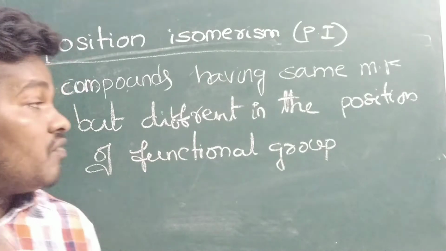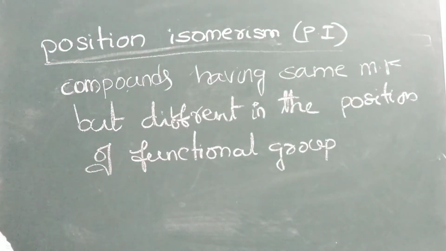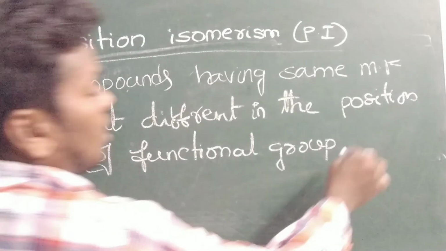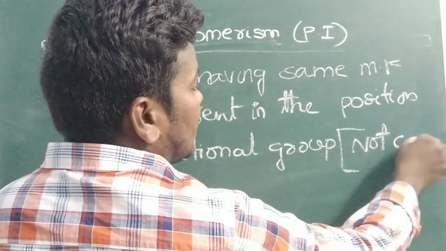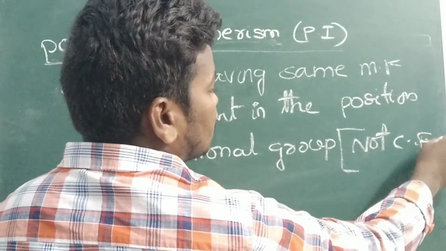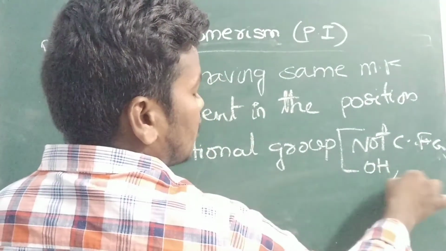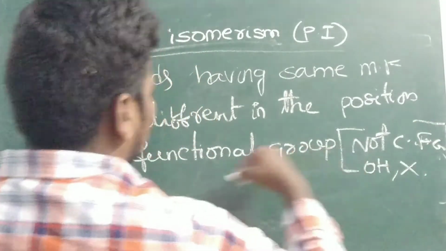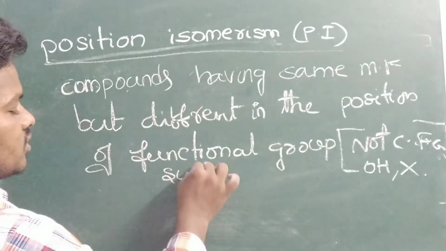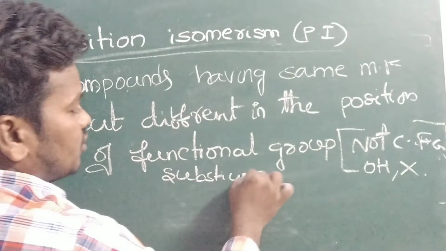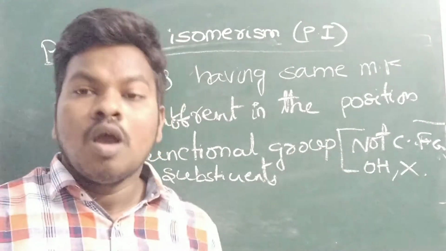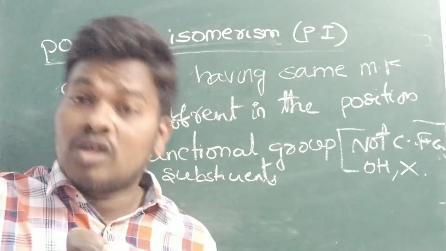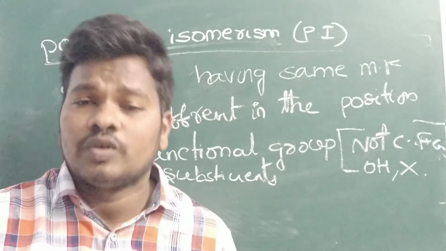Same molecular formula, but different in the position of the functional group. Here you should not include the carbon containing the functional group. Functional groups like OH, or you can take a halogen. So the position of the functional group or of substituents you can also take. Branches are there, no? Different branches you can take like that also. The position should be different; same molecular formula but only different position we should take.